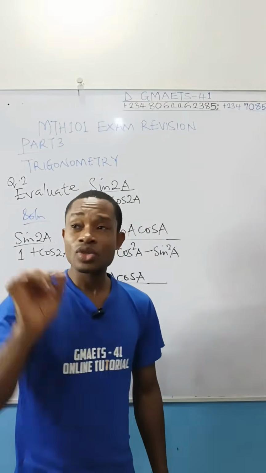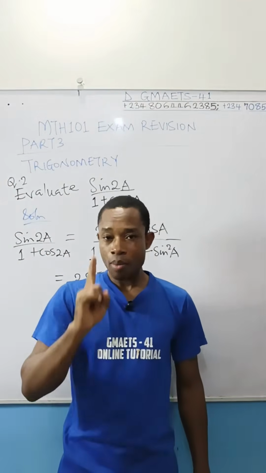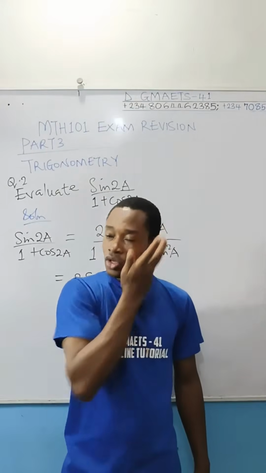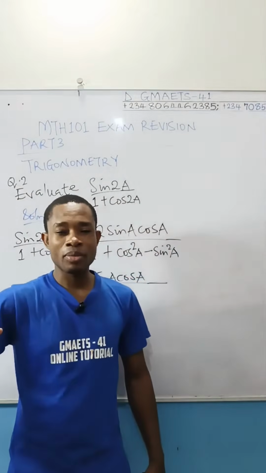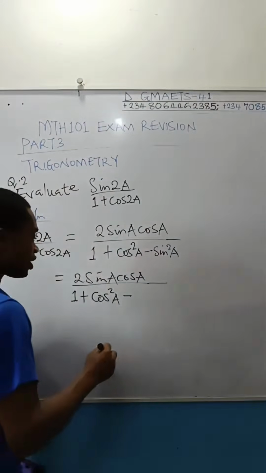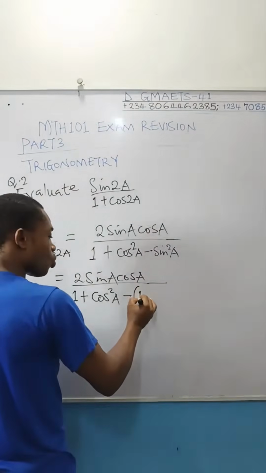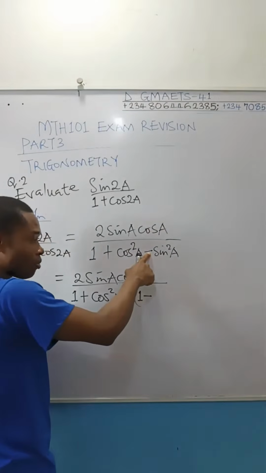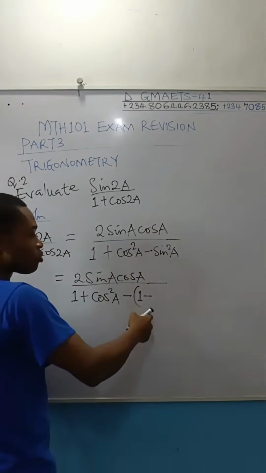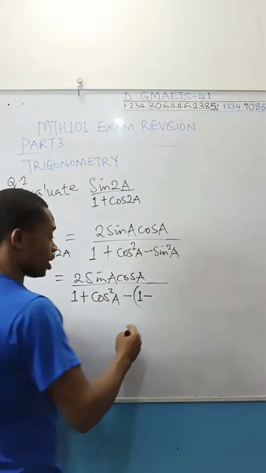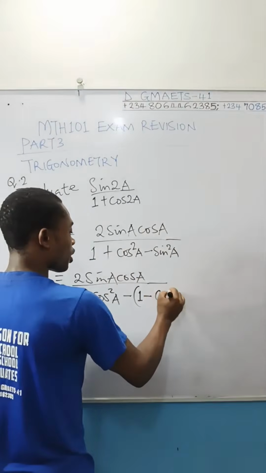Because we know that sin²A plus cos²A is equal to 1, if you make sin²A the subject of the formula, it's going to be 1 minus cos²A. Let's do that and see. Open bracket 1 minus, I'm fixing for this sin²A, this is the full column, minus, you have it here. Open bracket, the identity of sin²A in terms of cos²A is 1 minus cos²A.